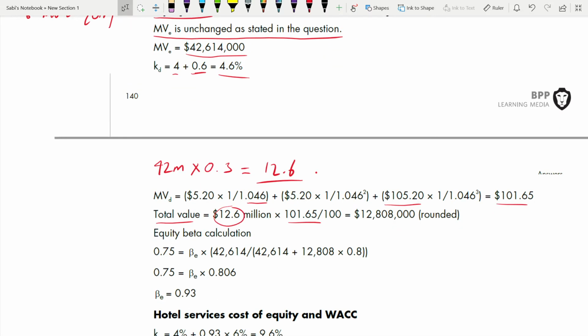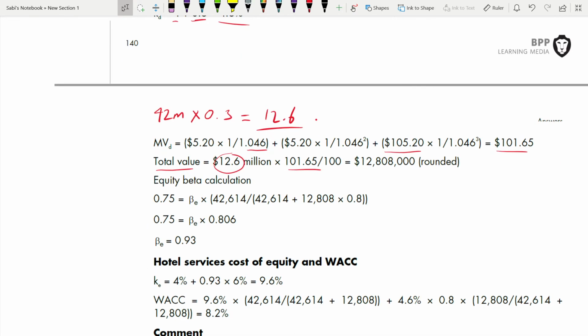Now coming to the equity beta calculation, here also that formula only. You have to know the formula. So here, the asset beta, just now we found this, is 0.75. Now the equity beta into... Now one thing you have to note, another thing changed. No, 50 is to 50, wrong. This is not 50 to 50 for this one after the proposal. Why? Check this and check the market value of equity. The market value of equity was 42,614 million, right? Is it 50-50 now?